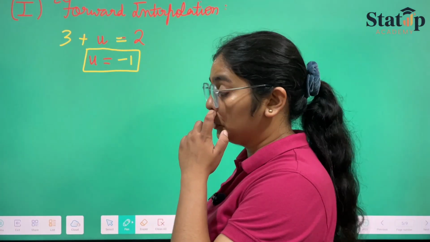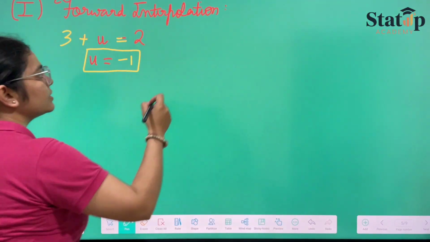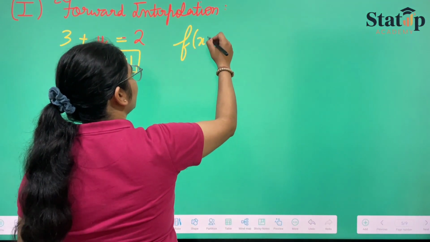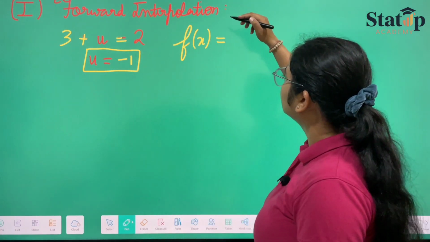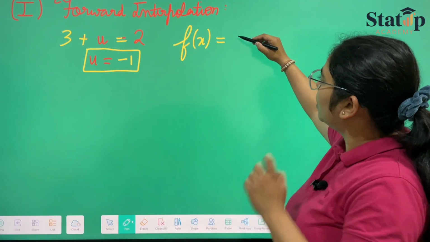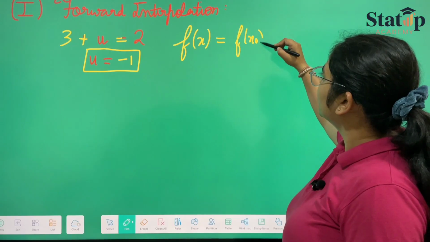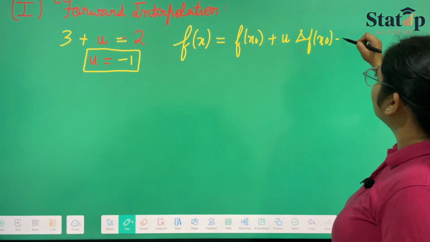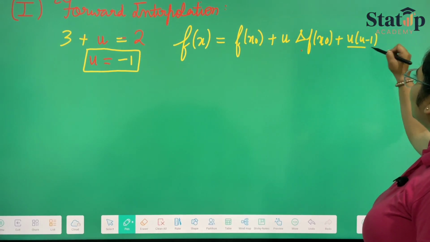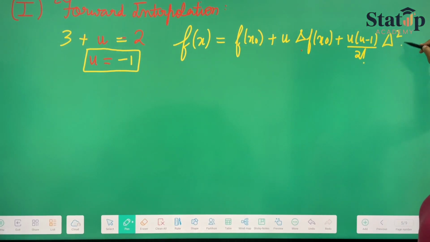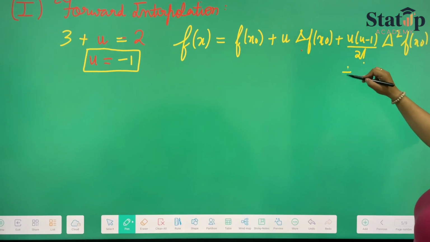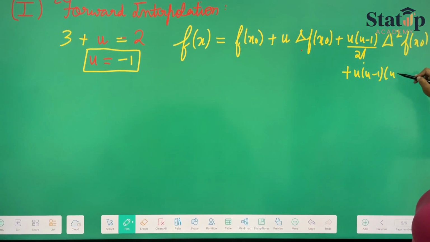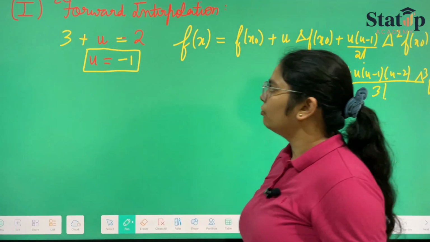So we'll take this. The Newton-Gregory's forward interpolation formula is, if we have to calculate fx, then it will be f x naught plus u delta f x naught plus u into u minus 1 upon 2 factorial delta square f x naught plus u into u minus 1 into u minus 2 upon 3 factorial delta cube f x naught. Only up to cube we are calculating. After that we won't be calculating.